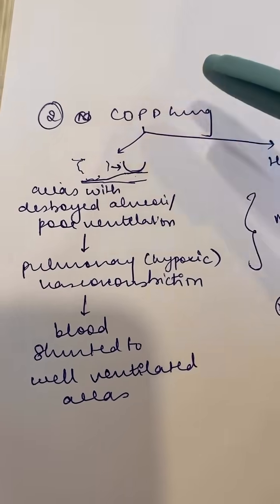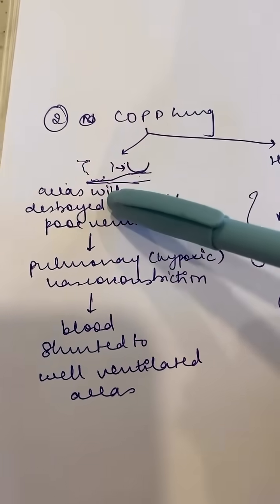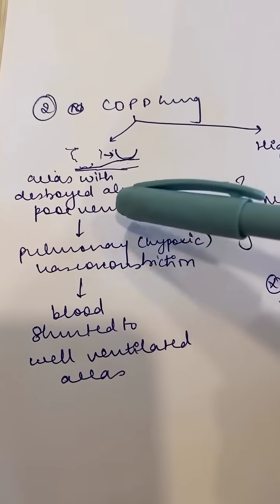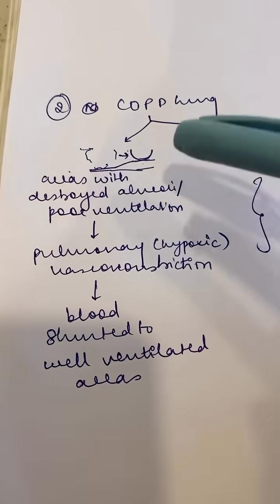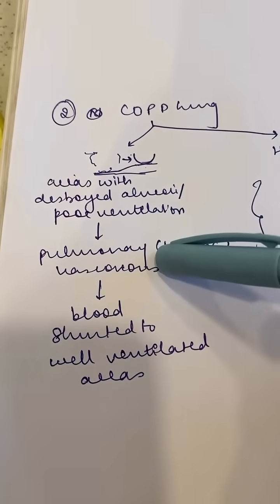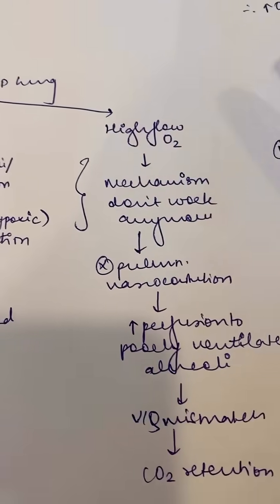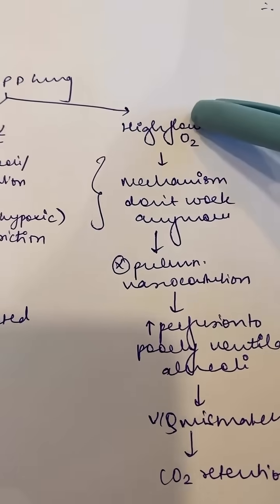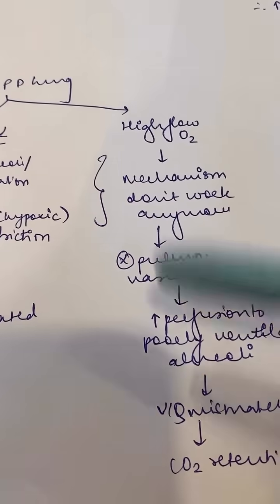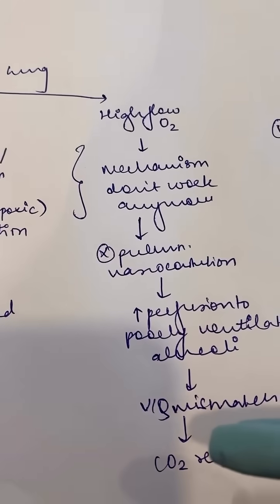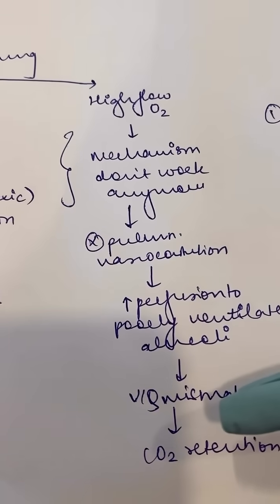In a COPD lung, there are a lot of areas with poor ventilation. So as you know, in the pulmonary system, wherever there is poor ventilation, there is also pulmonary vasoconstriction so that the blood is shunted to areas of better ventilation. Like this. In COPD, when you give high flow oxygen, this mechanism will stop working. Why? Because you're giving enough oxygen. This pulmonary vasoconstriction is not taking place.